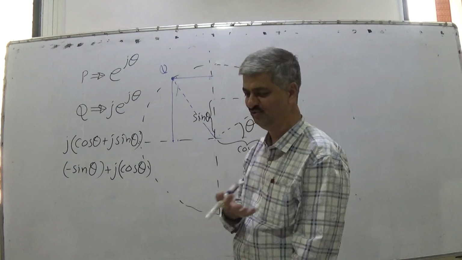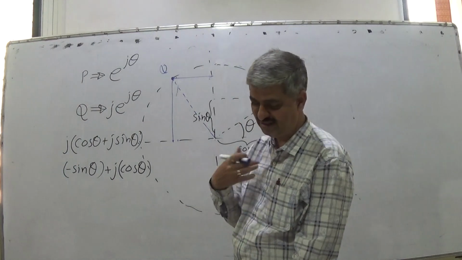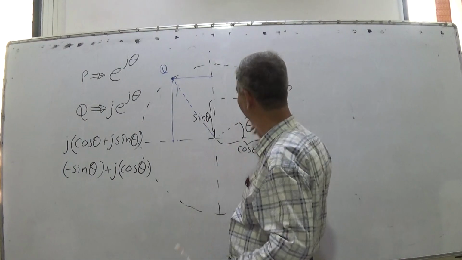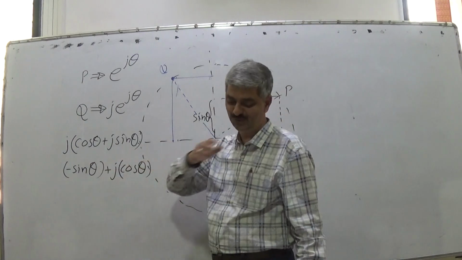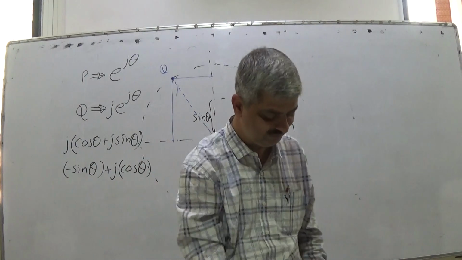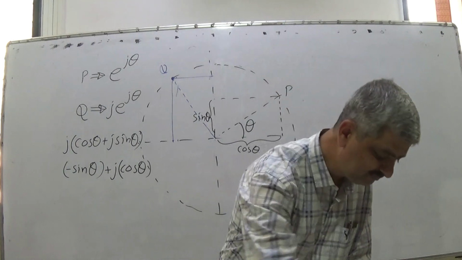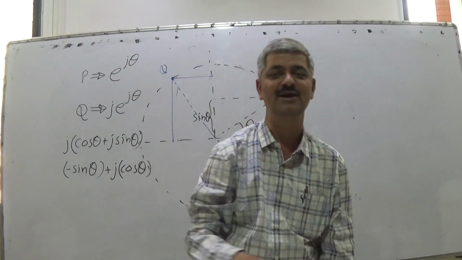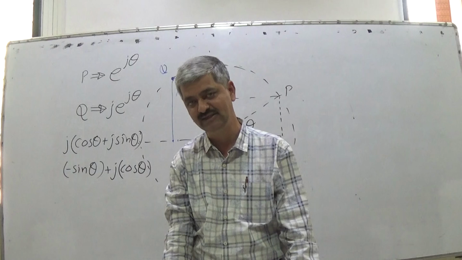Obviously there is no need to do any kind of research. You could also have used the trigonometric identities in which you were masters once upon a time, of cos theta, cos pi by 2 plus theta, sin pi by 2 plus theta.